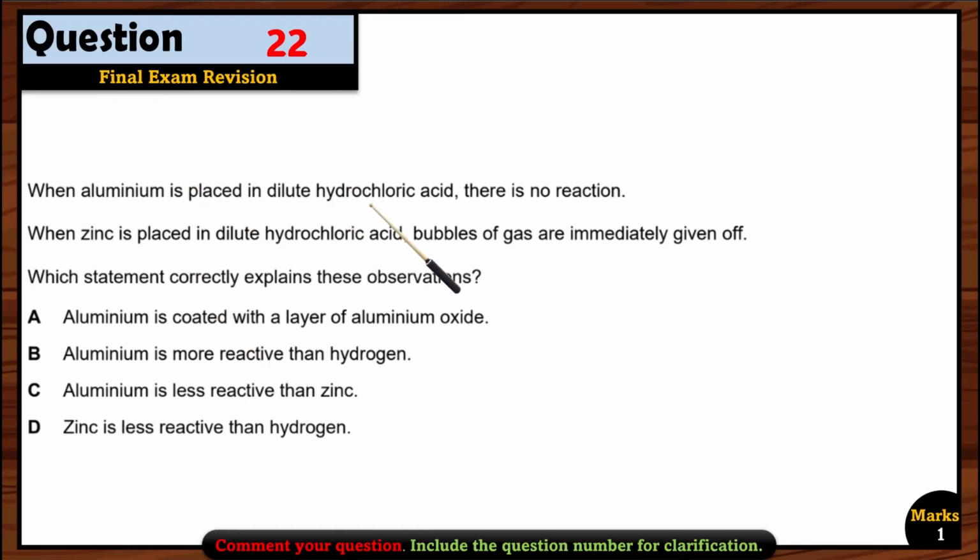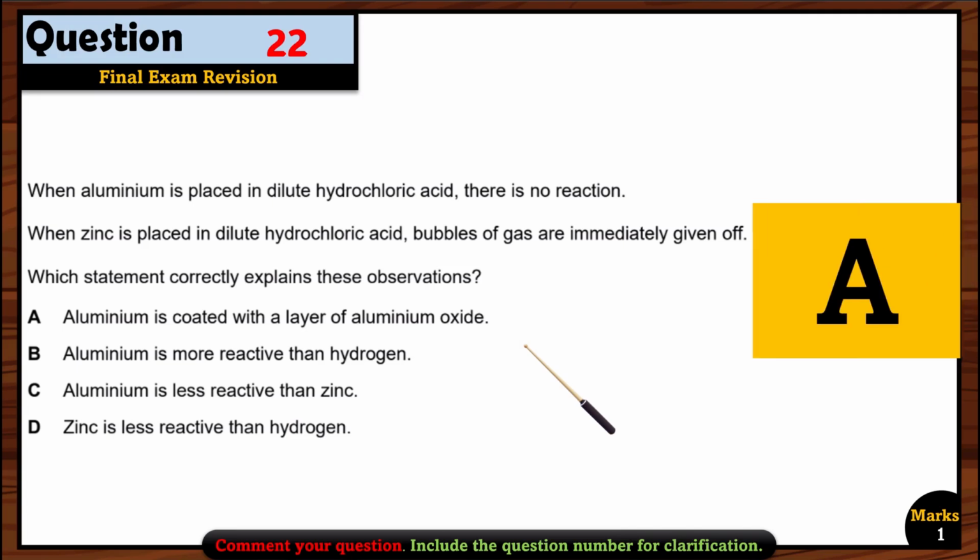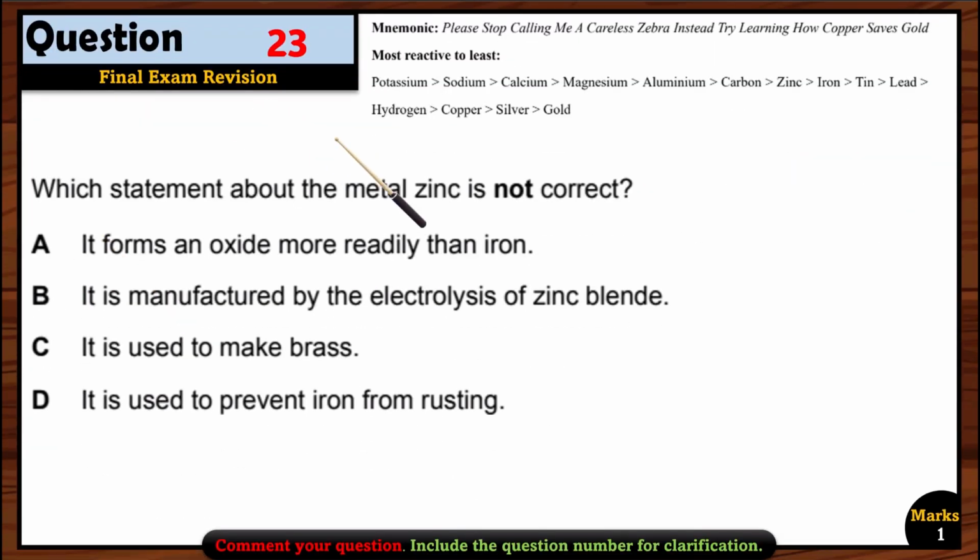Okay, let's see question 22. When aluminium is placed in dilute hydrochloric acid, there is no reaction. When zinc is placed in dilute hydrochloric acid, bubbles of a gas are immediately given off. Which statement correctly explains these observations? So again, they are talking about aluminium not reacting with the acid. Again, we have to remember that aluminium forms an oxide layer, right? So can we find that option here? Yes, aluminium is coated with a layer of aluminium oxide. So option A is correct here.